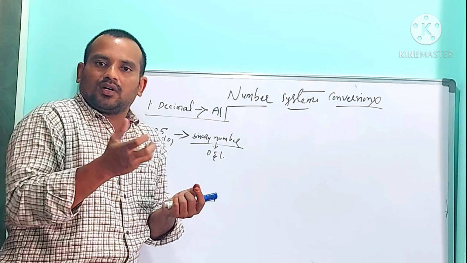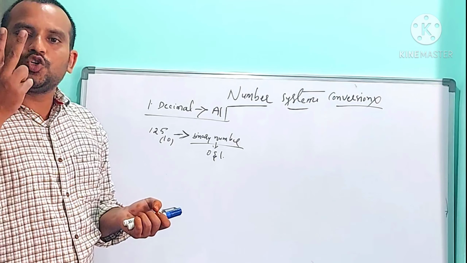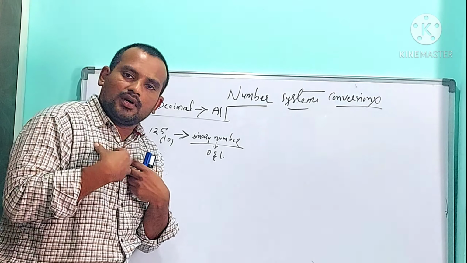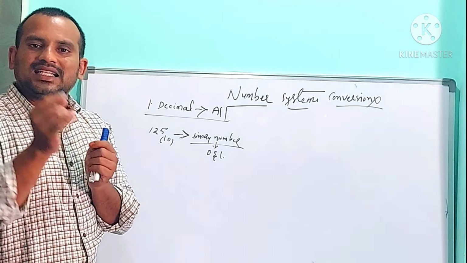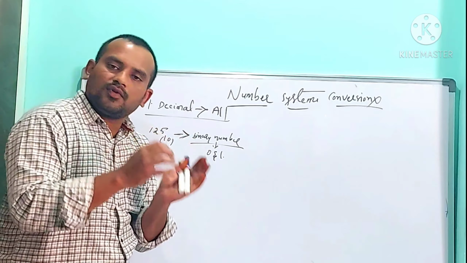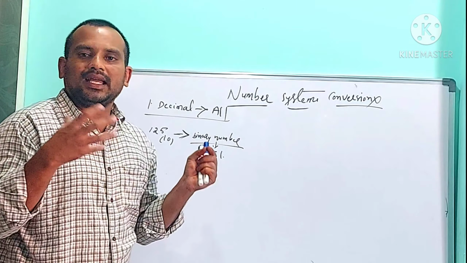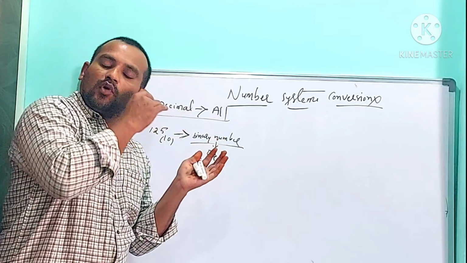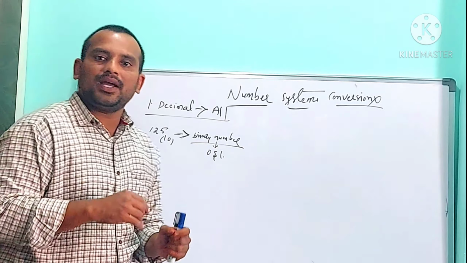So we divide the decimal number by 2. To convert decimal into octal, octal contains 8 digits, so we divide the decimal number by 8. To convert decimal to hexadecimal, we divide the decimal number by 16.